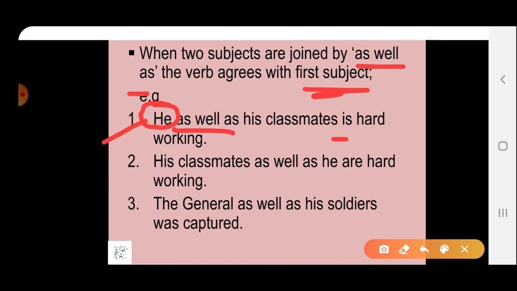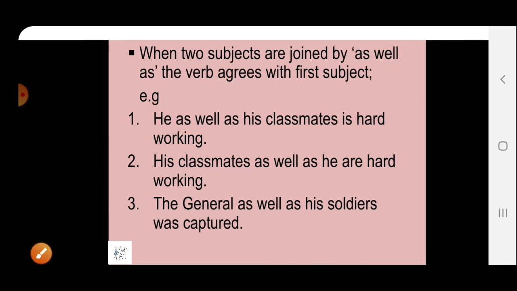If it is given like this, his classmates as well as he. So here classmates, it is plural. That's why we are taking a plural verb here. The general as well as his soldiers. Here general is singular. So that's why we are using a singular verb here.